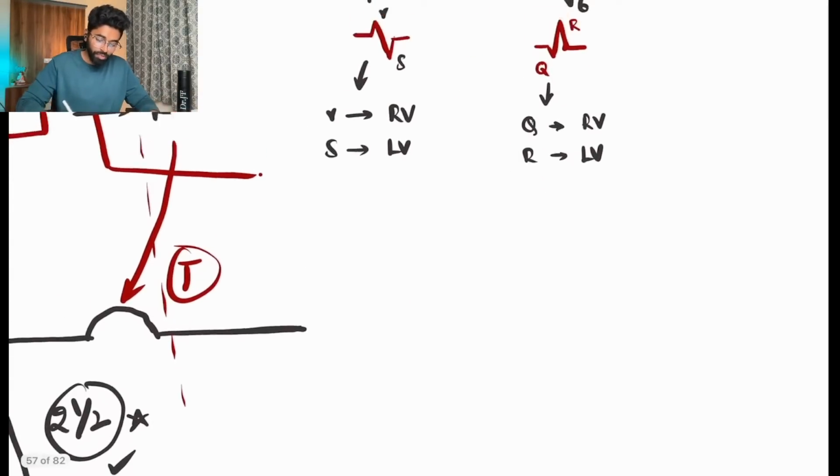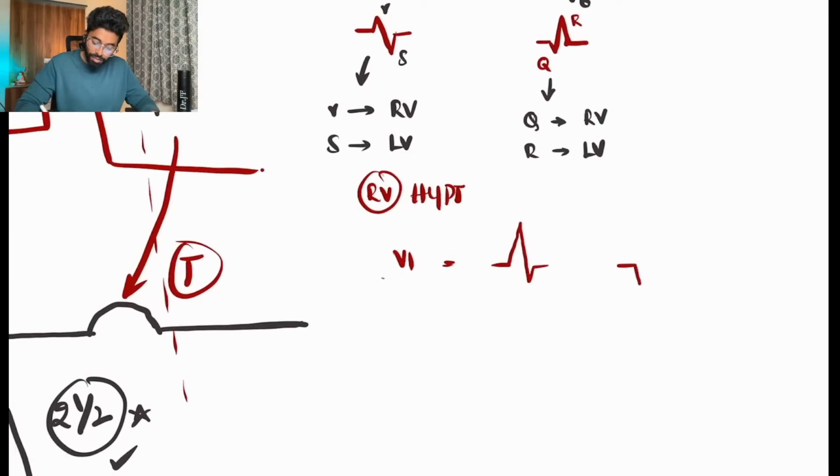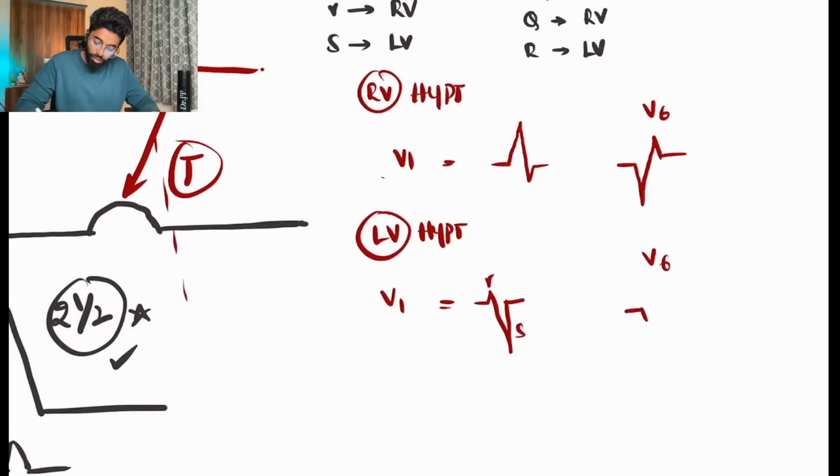There is a use here because we can clearly see right ventricular hypertrophy. If there is right ventricular hypertrophy, in V1 there will be a tall R wave compared to the S, and a deep Q wave compared to the R in V6. If we have left ventricular hypertrophy, in V1 we can see a taller S wave than the R, and in V6 we can see a taller R wave.